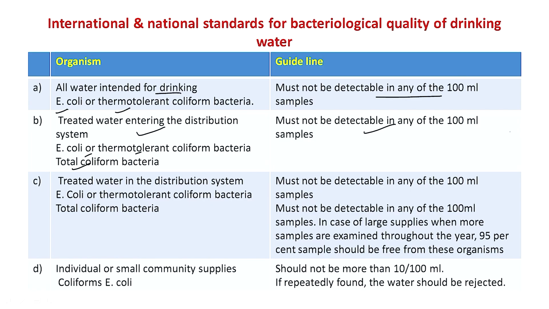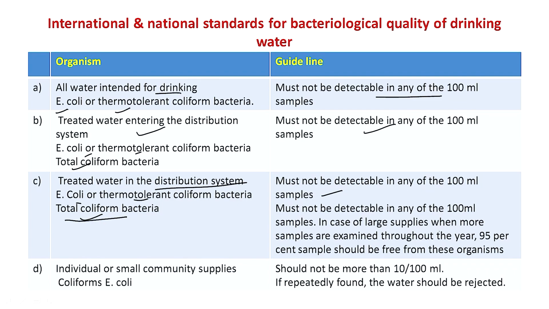For treated water present in the distribution system, organisms like E. coli and thermotolerant bacteria must not be detectable in any 100 ml of sample. Likewise, the total coliform bacteria must not be detectable in any 100 ml sample.